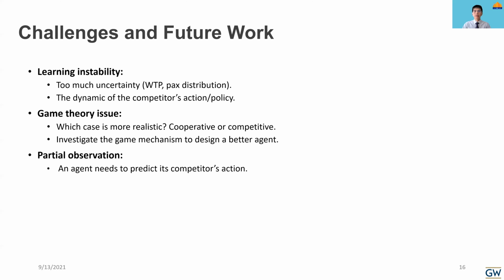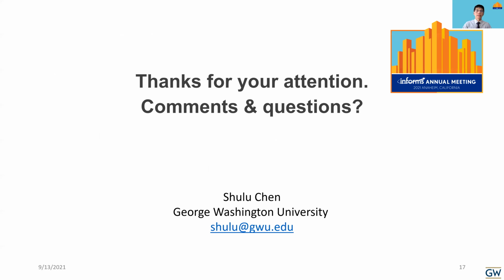In real life, airline companies could not observe all of the information of their competitors, so they need to have the ability to predict their competitors' action. We call it partial observation. It is one thing we need to do in the future. So here is all of my presentation.